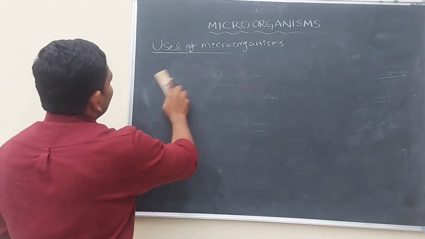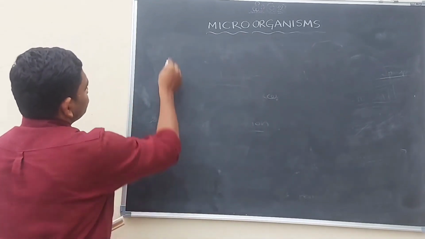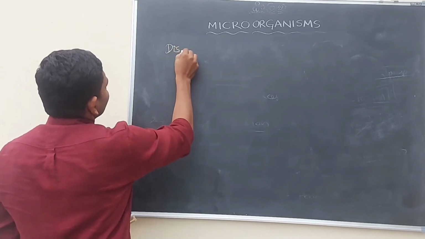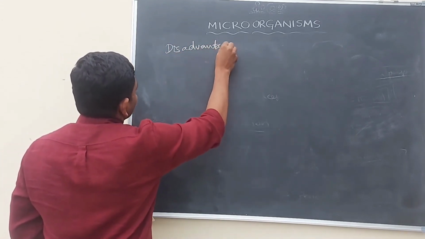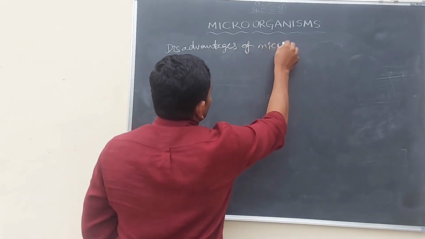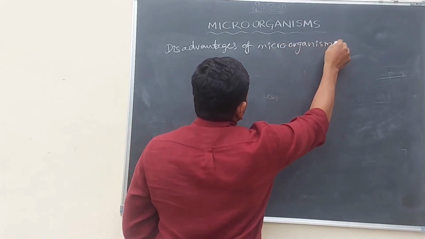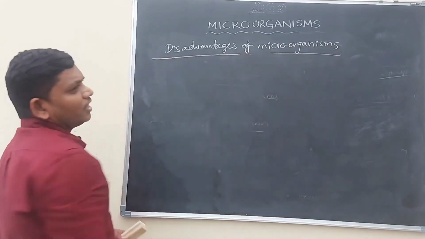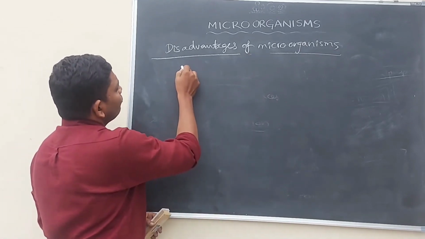Let us discuss what are the disadvantages of the microorganisms. Disadvantages of the microorganisms are that they are harmful organisms.